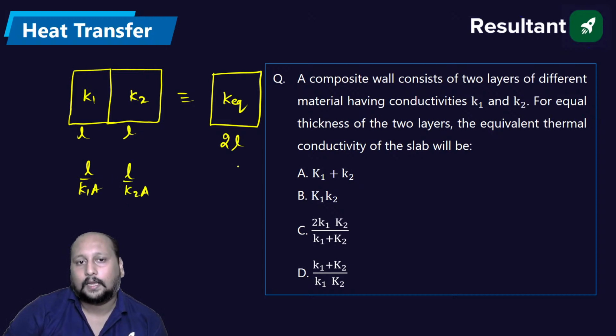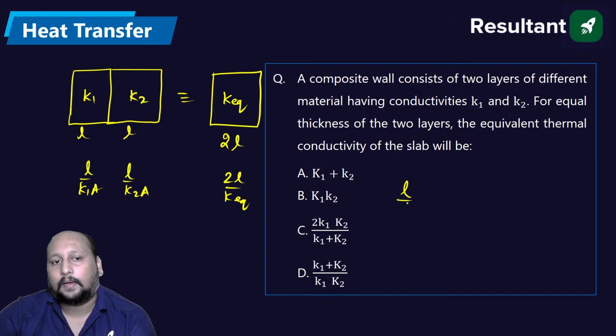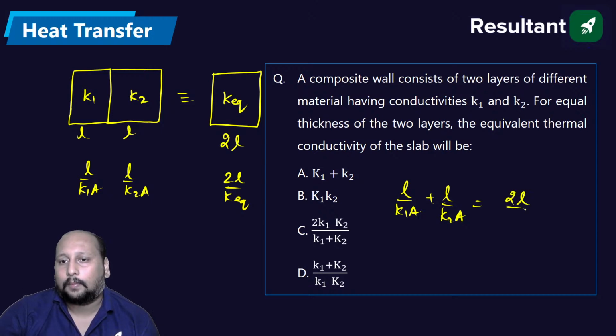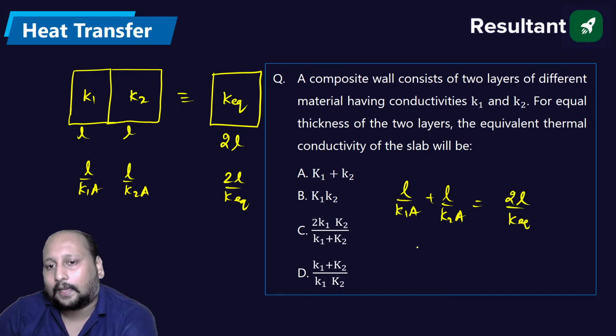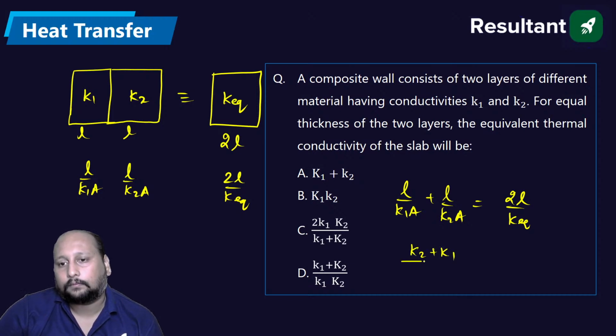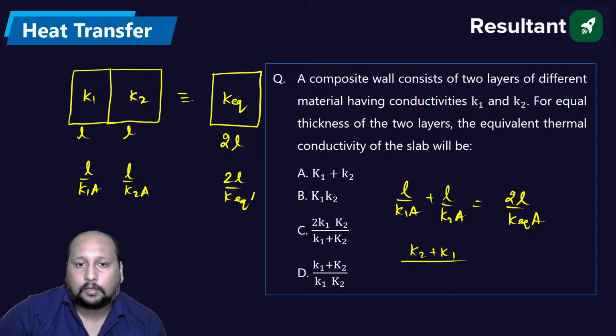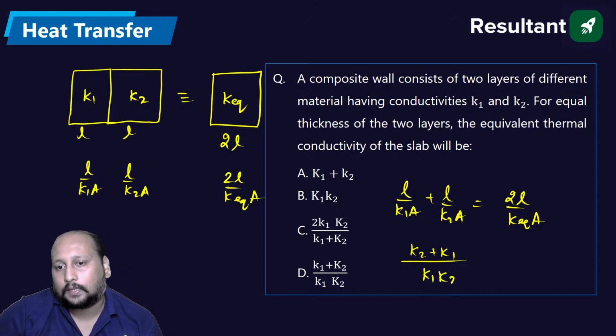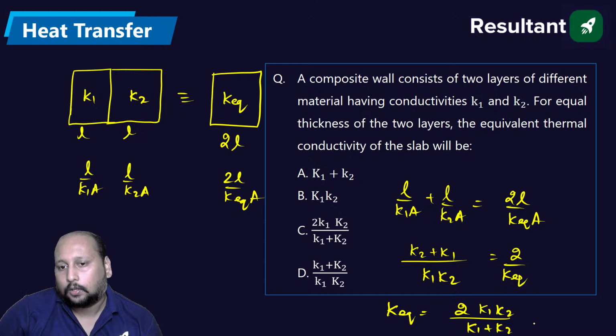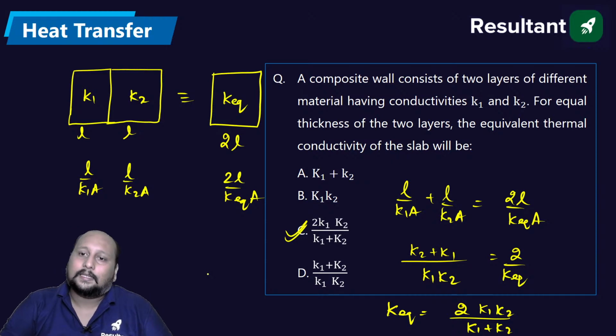This is the total resistance, and that will be equal to 2L by K equivalent. So we can say L by K1 into A plus L by K2 into A is equal to 2L by K equivalent. From here we can say L gets cancelled out. We'll be having K2 plus K1, A also, K2 plus K1 by K1 K2 is equal to 2 by K equivalent. तो यहाँ से K equivalent का value is coming out to be 2 K1 K2 divided by K1 plus K2. So we're getting option, which one? Option C is the correct answer.